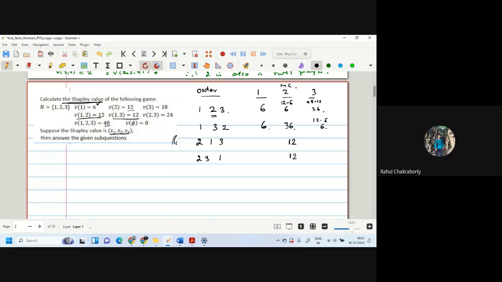Now we have written down the value of 2. Now we'll fill the columns by the numbers in the order. So for 1, 3, 2, we fill 1 first, then we go to 3. The value of 1, 3 is 12, so 3 gets 12 minus 6, which is 6. Then if it is 2, it will be 1, 2, 3 minus 12. So order-wise we fill it in.